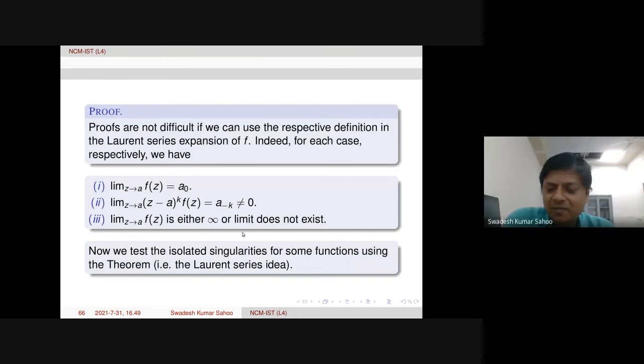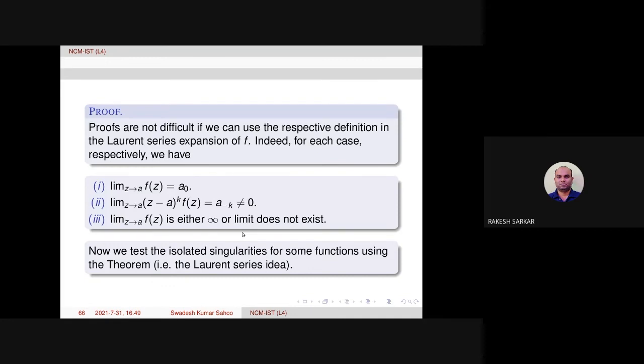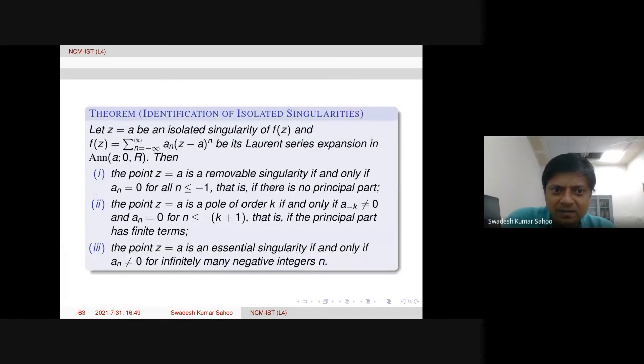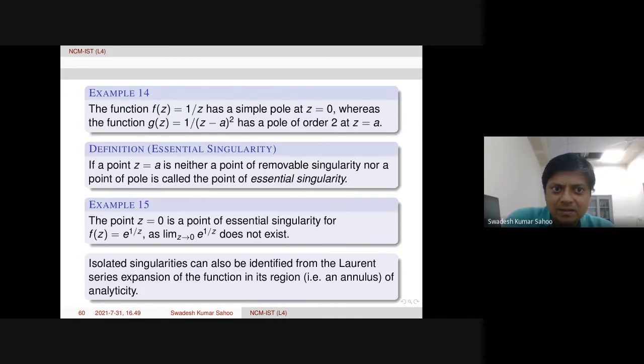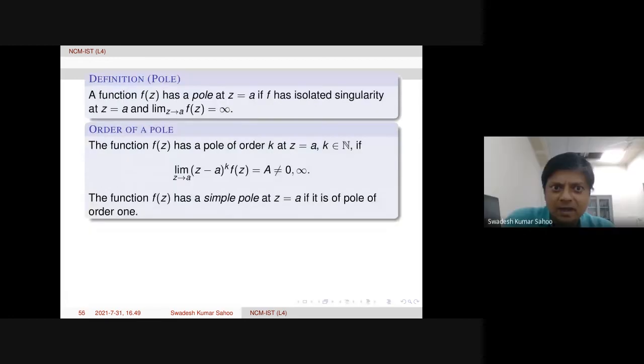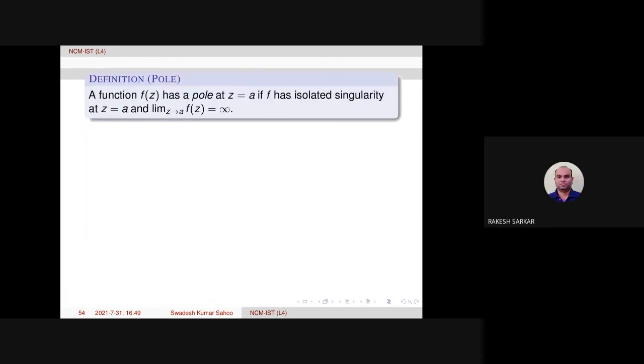Yes, please, if we add the two conditions of the definition of pole, please go back. Yes, sir, the definition of pole. The latter part also.